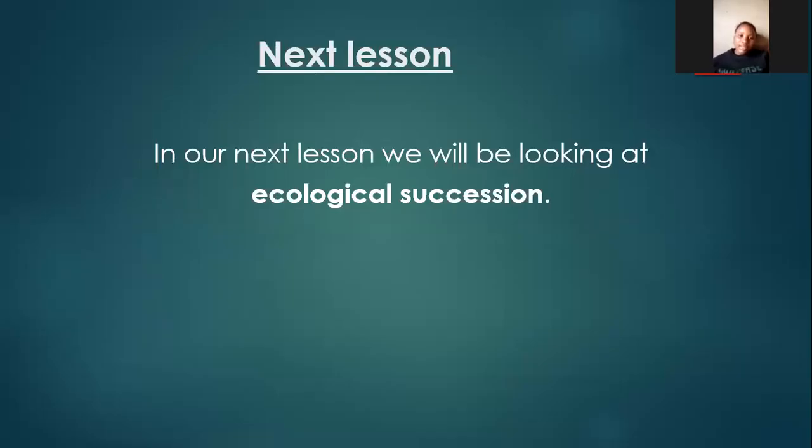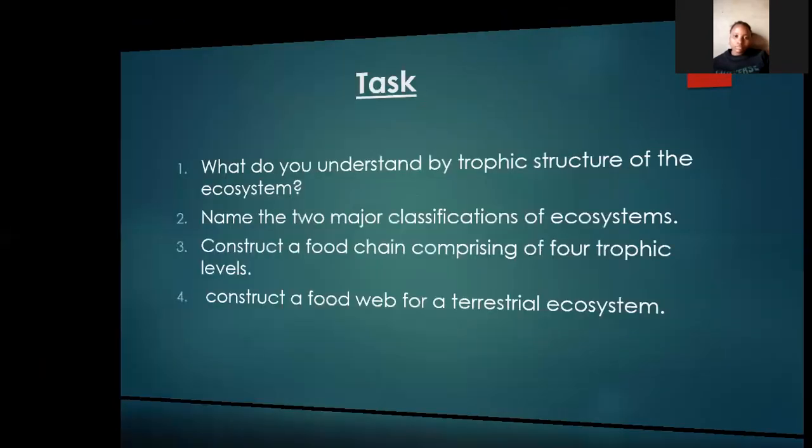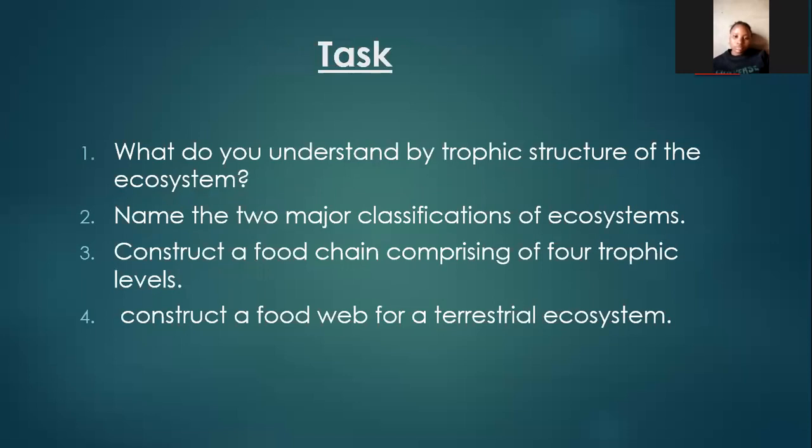What does question 1 say? What do you understand by trophic structure of an ecosystem? It's more like the pyramid, where it shows the producers and consumers at that level. Then I have to explain them. Yes. Once you answer those questions, I may receive the answers. I will text you the modalities of how I can receive them.